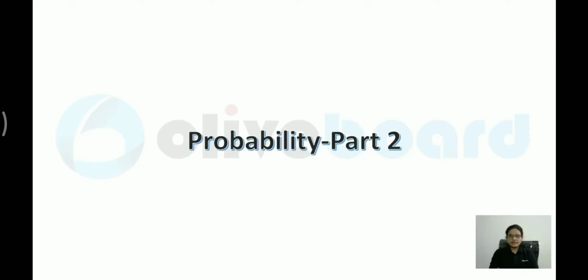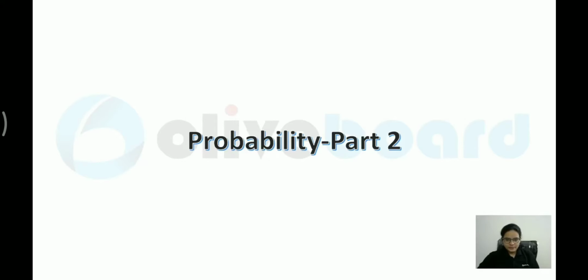So friends, we have already discussed a few of the basics of probability in part 1, in which I discussed most of the definitions and a few questions which were asked in your exam. Now in this second session, we'll be discussing majorly the questions that have been asked in your exam, plus we'll learn the new concept of conditional probability. All types of questions, dice based, coin based, card based will be covered in this. Along with that, I'll also cover the conditional probability topic. So friends, let's begin the topic.